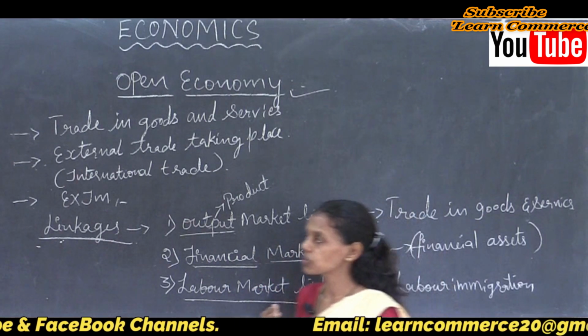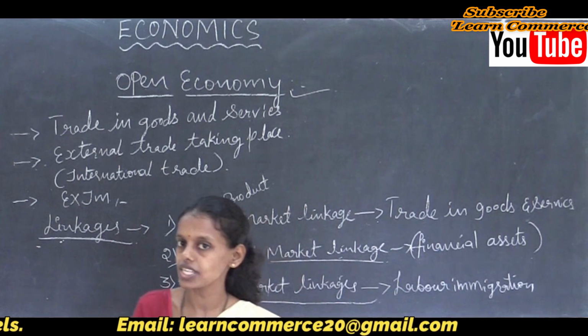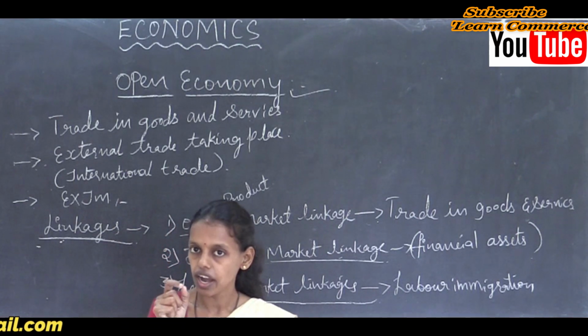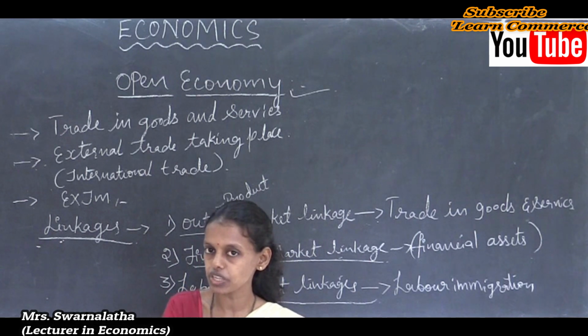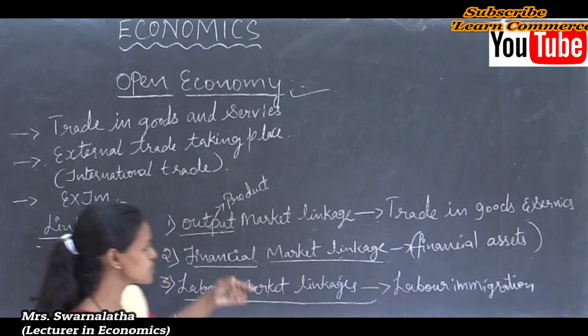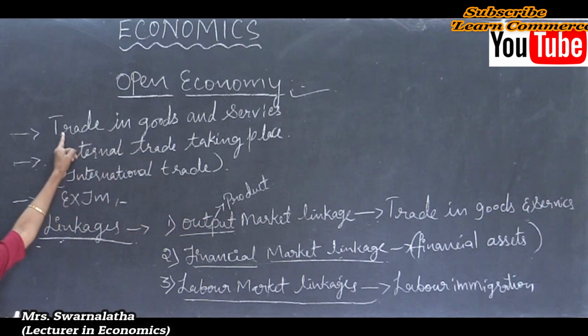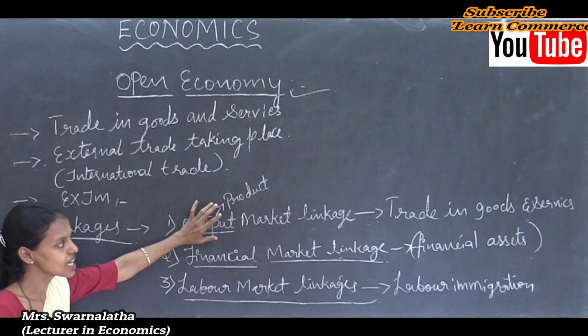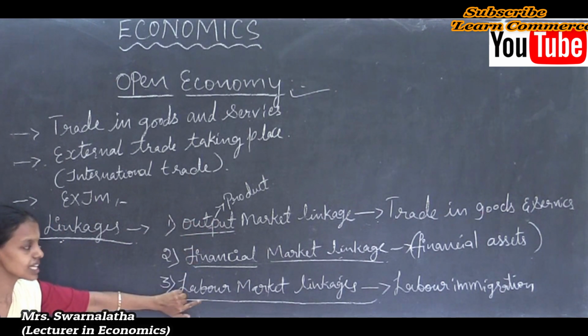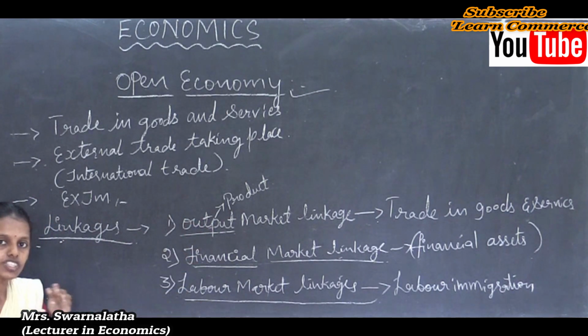Next we are going to discuss some concepts in this open economy. What is the meaning of linkage and leakage? Linkage is different, leakage is different, injection is different. Linkage, as I said, means the output market linkage, financial market linkage and labor market linkage for the purpose of trading goods and services. Leakage is different.